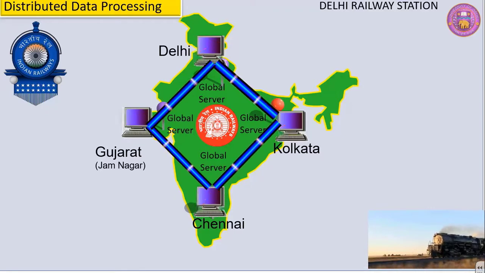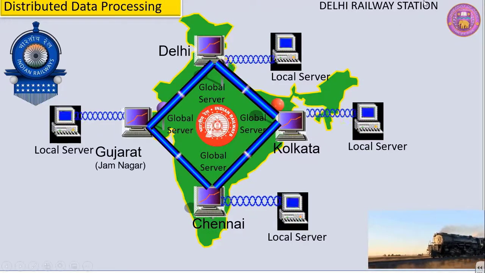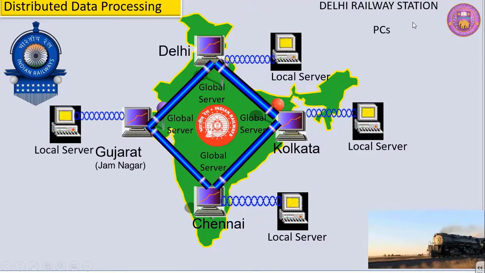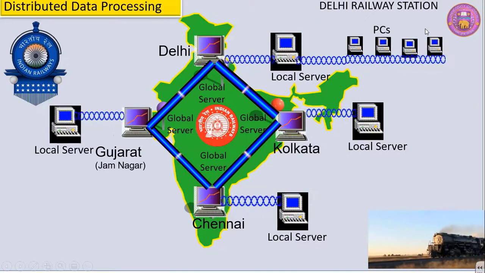Along with the global servers at these 4 places, we have certain local servers. A local server deals only with requests relating to Delhi railway station, whereas the global server can attend to requests of other railway stations also. These local servers are connected to their respective global servers. Now let us move on to the Delhi railway station. There are a number of PCs which are connected to the local server.